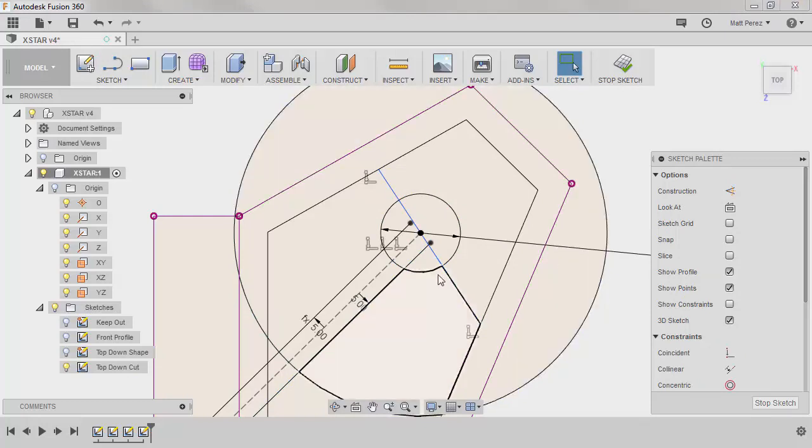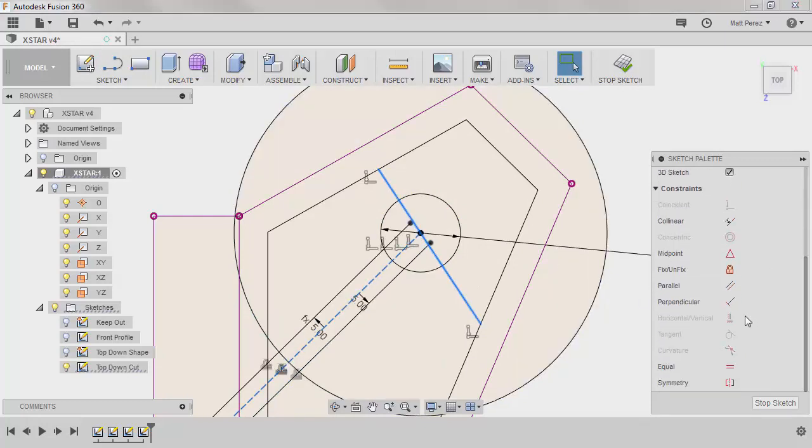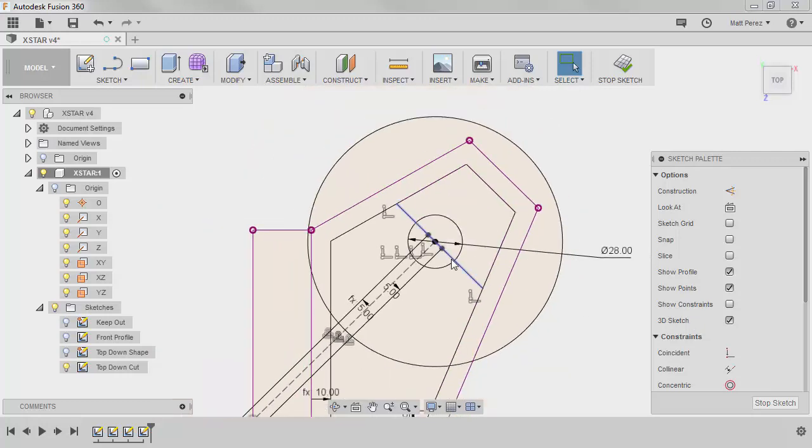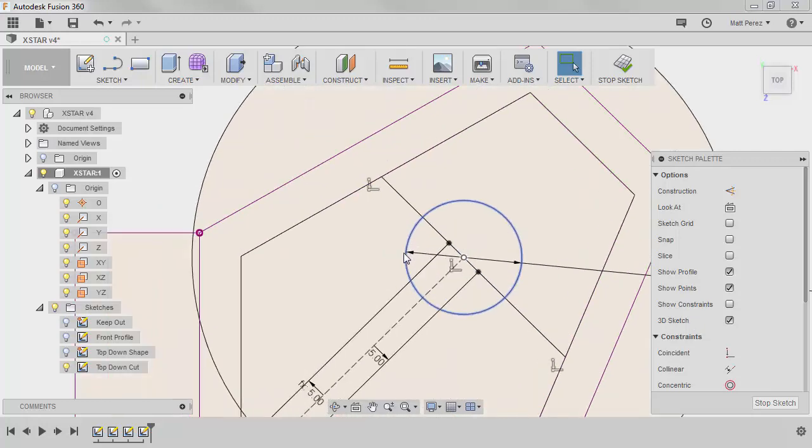We're going to carry on this process on the other side as well. We could mirror this, but sometimes it's just good practice to do it. So if you're new to this and you're new to applying these constraints and dimensions and creating these sketches, it's a good idea to just do it. Just take the repetition as some practice, some experience. So again, find that intersection point. We're going to make these two lines parallel.